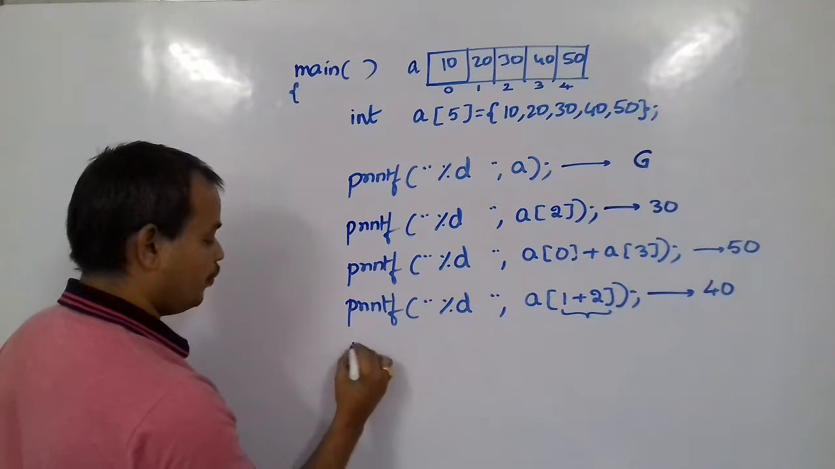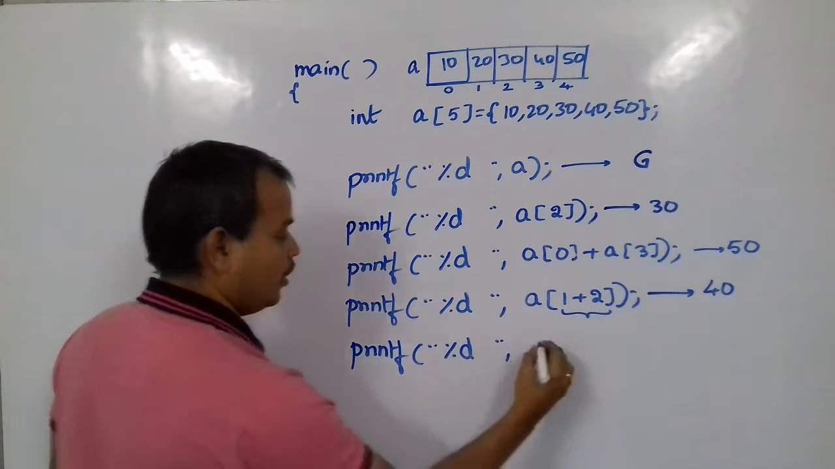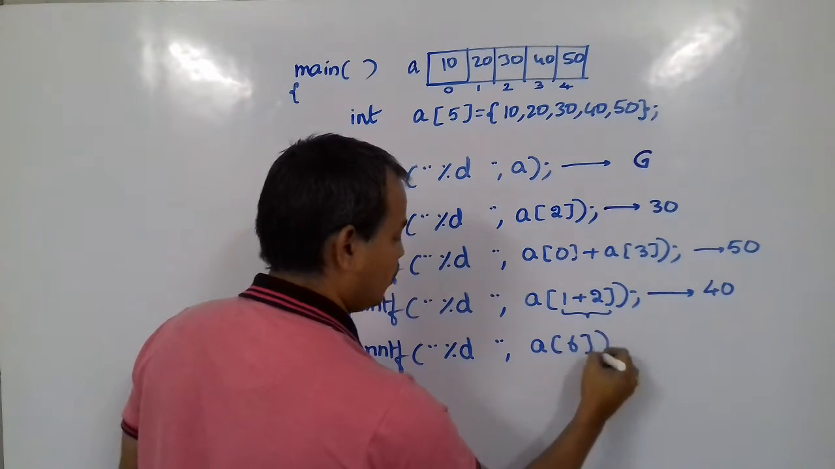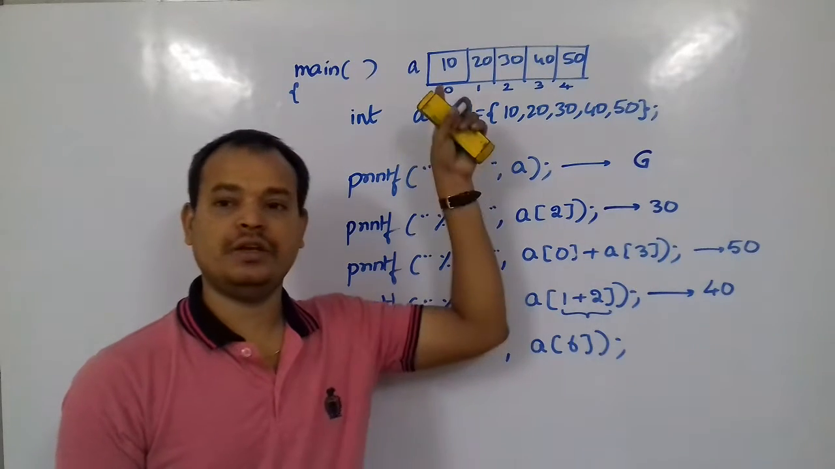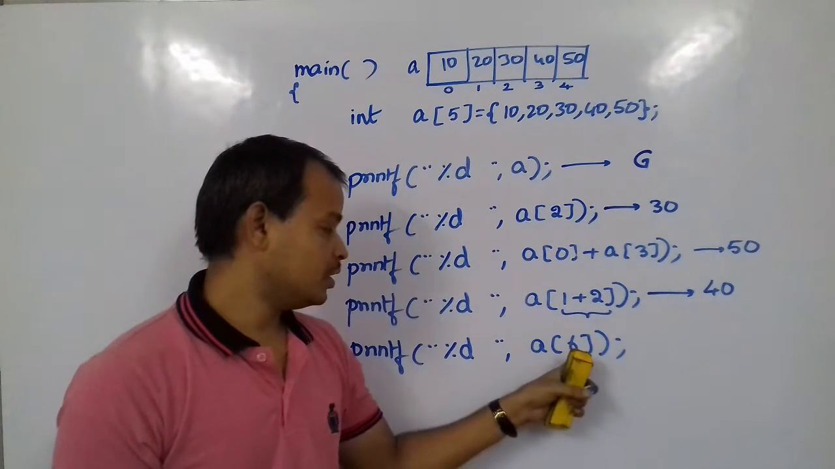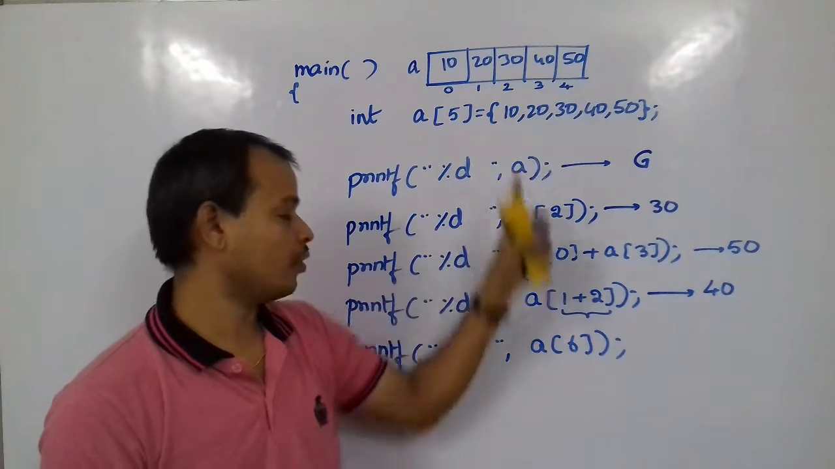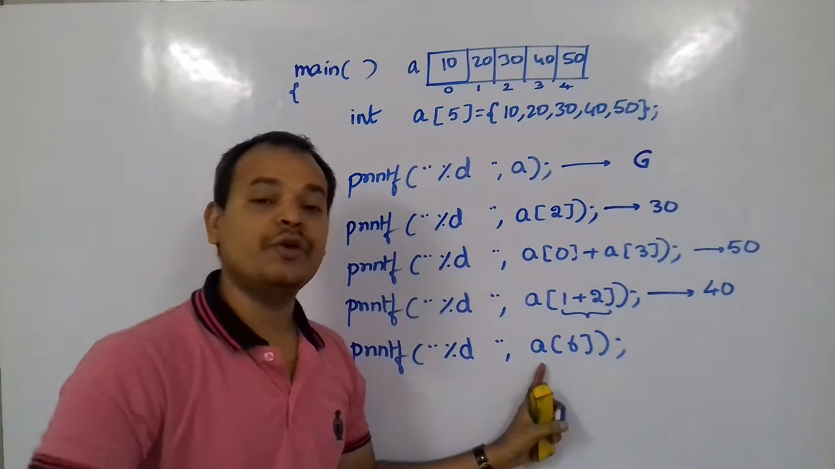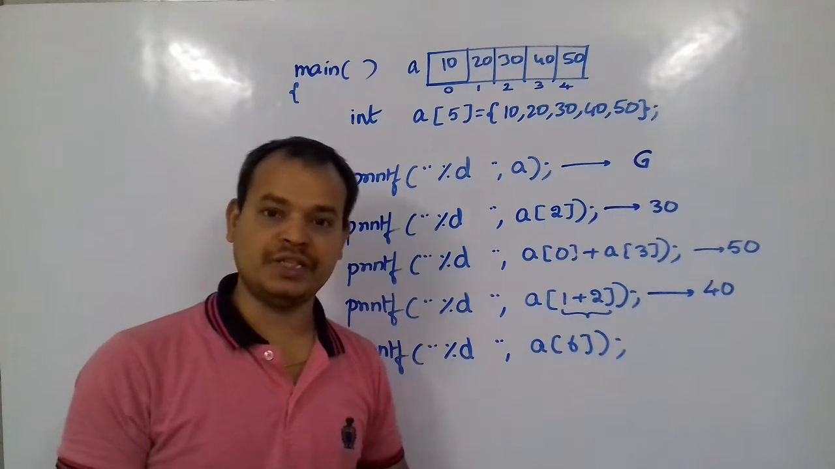And suppose you try to printf %d a of 6. With this, do we have a sixth location in this array? No, because the actual locations are from 0 to 4. What we are trying to do is get the sixth element of the array. So is this valid? It's valid in C language.